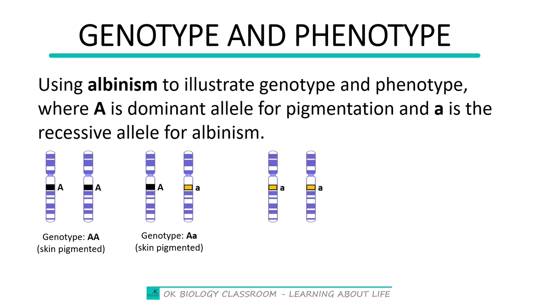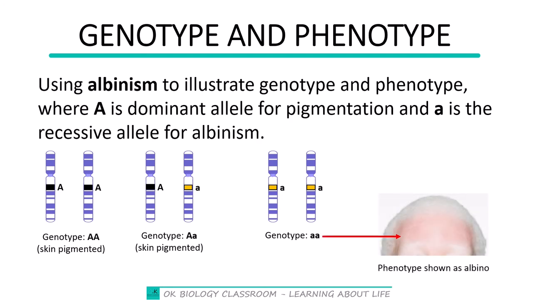There is another alternative where the person would have small a from the father and small a from the mother. In this case, the genotype is going to be small a, small a. But since small a is responsible for albinism, this is going to result in the person being an albino. So you can see clearly here that the genotype small a, small a is showing in the phenotype as the person being albino, where the skin has not been pigmented, the hair is not pigmented, and as well the eyes are not pigmented. So either not pigmented or the pigmentation will be very low.